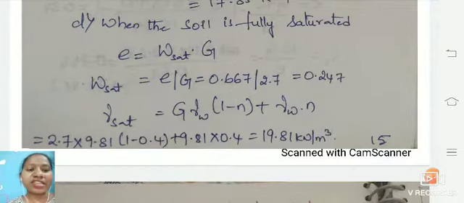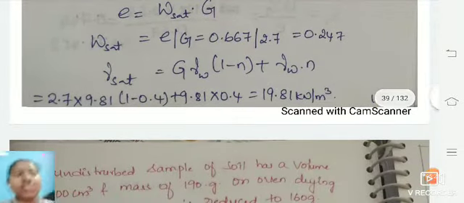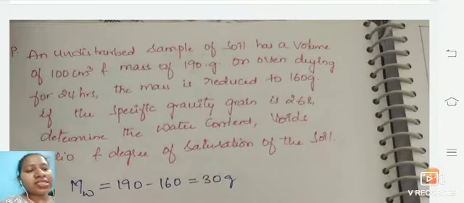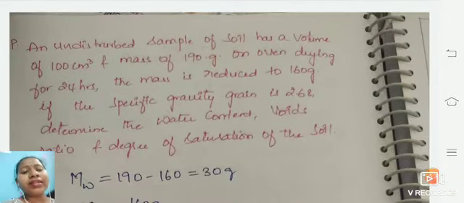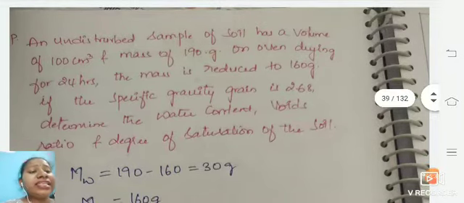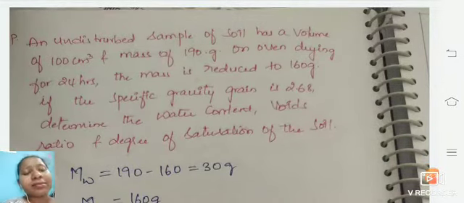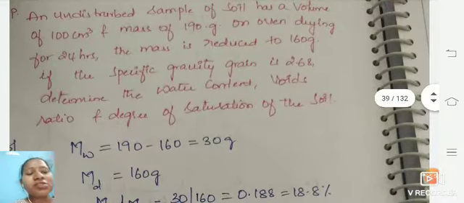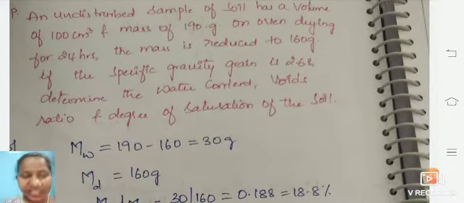So we have finally got the solution for this. Now we will be seeing the next question. An undisturbed soil sample has a volume of 100 cm³ and a mass of 90 grams. On oven drying, that means whenever we are oven drying it for 24 hours, what is the mass? It will be reducing, it will be changing, and that will be taken into consideration. That is 160 grams. The specific gravity of the grain is 2.68, which is already given in the question.